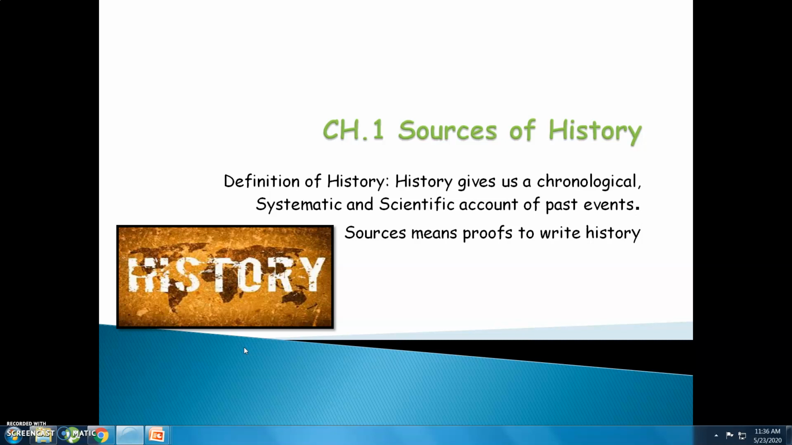Modern history deals with the modern age, that is the fight between the Britishers and the Indians to gain independence. This year we will be studying history about the medieval age, that is about the Mughals, Marathas, etc. Moving on to our first chapter, sources of history.